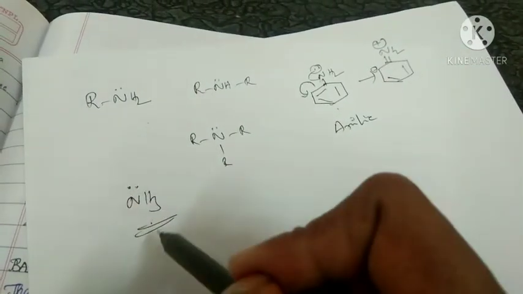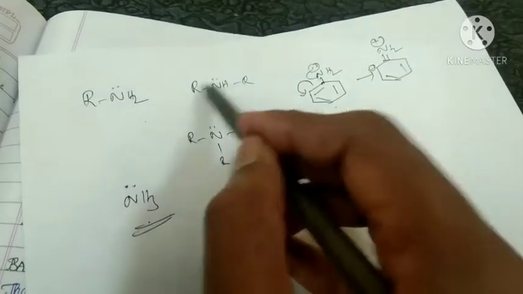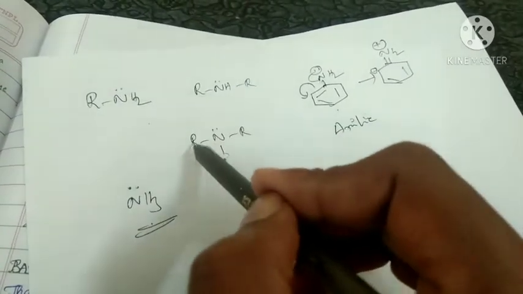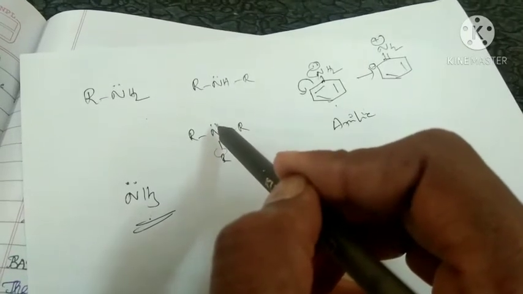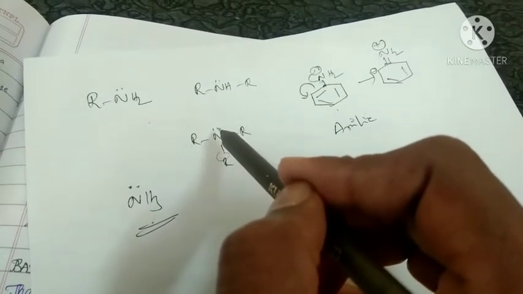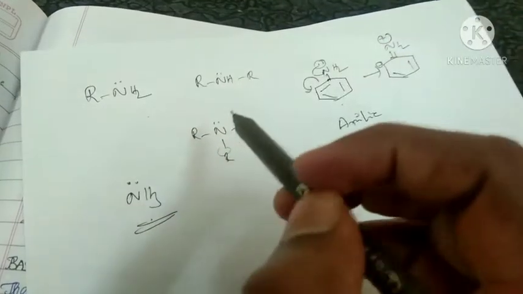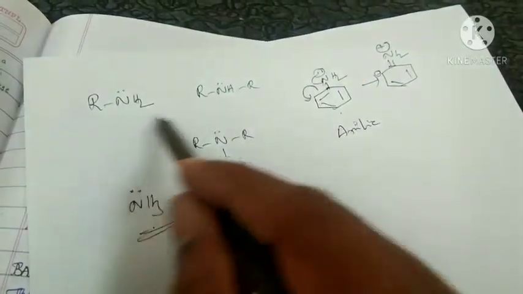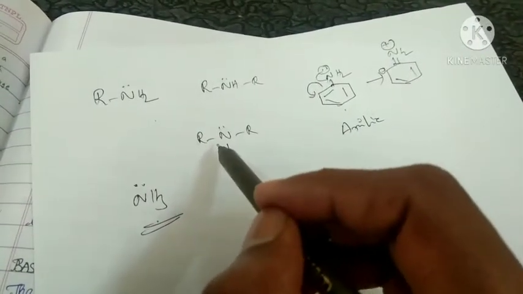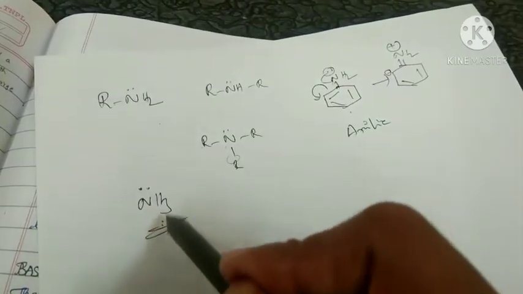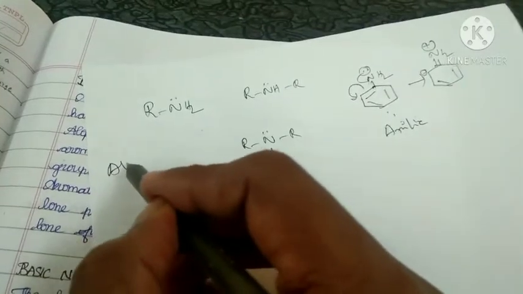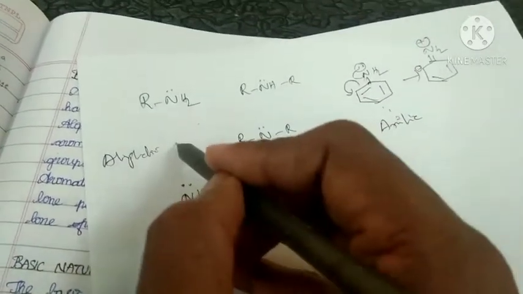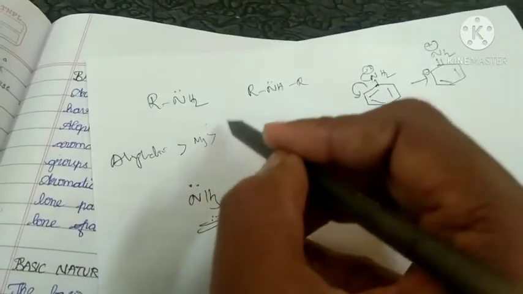It also has a lone pair of electrons. Here electron donating groups are present. That means these donate electrons to the nitrogen atom, then those nitrogens readily give electrons to other substances. So what is the point here? Aliphatic amines are more basic than ammonia. Which is more basic than aniline? Aliphatic amines are more basic than ammonia, which is more basic than aromatic amines.